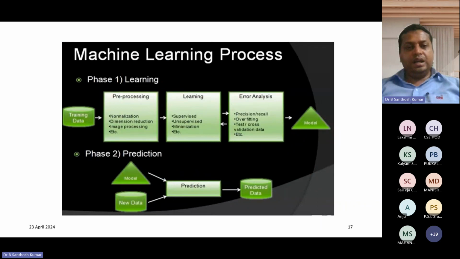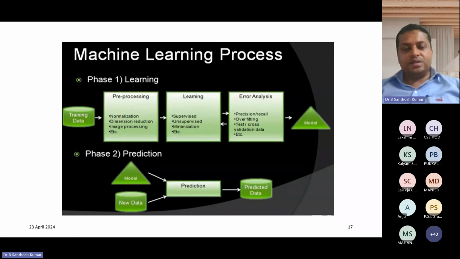So in the machine learning process we are doing two things: one is the learning, another one is the prediction. In the learning, with the help of the training data, we are applying pre-processing. Pre-processing means normalization, dimensionality reduction, image processing, etc. Then we are applying the learning. That learning may be supervised learning, unsupervised learning, reinforcement learning, like that there are many learnings.